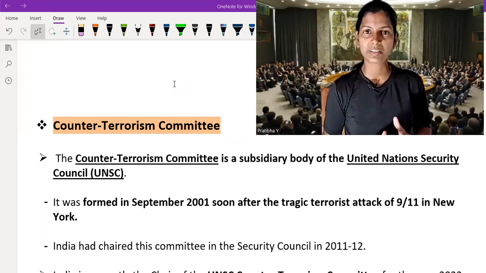This committee is under the United Nations Security Council. What is the importance of this committee? Why was this committee formed? What is the motivation and idea behind forming this committee? And what are the role and objectives of this committee?